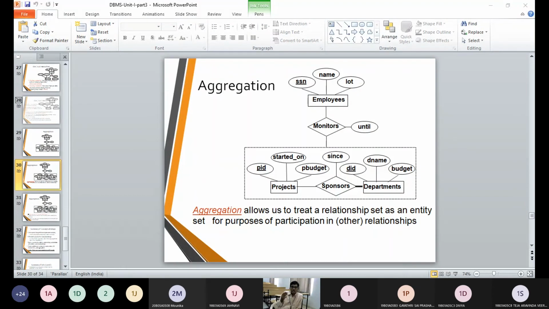So in the conceptual design, we talked about the higher level of abstraction. In this, we talked about key constraints: not null, unique, primary key, and foreign key. Then we talked about participation constraints: strong entity and weak entity.